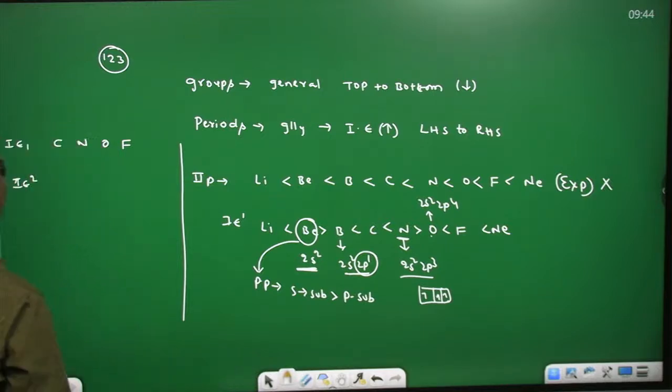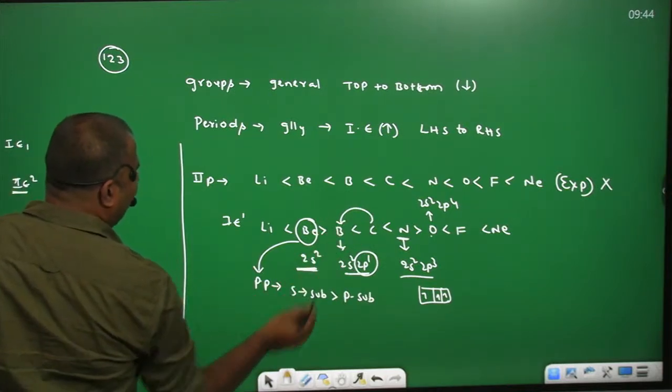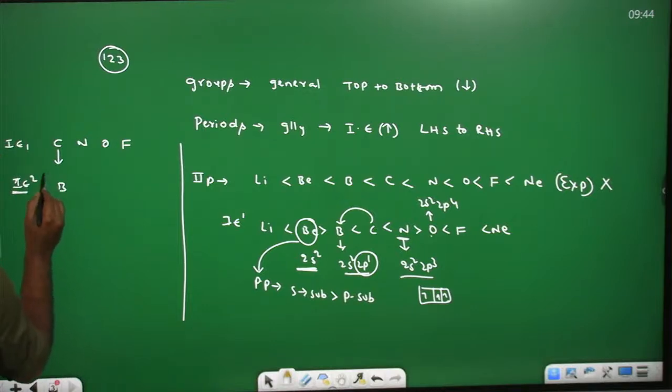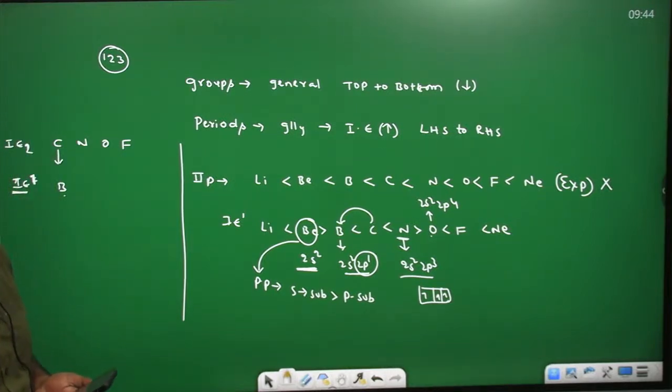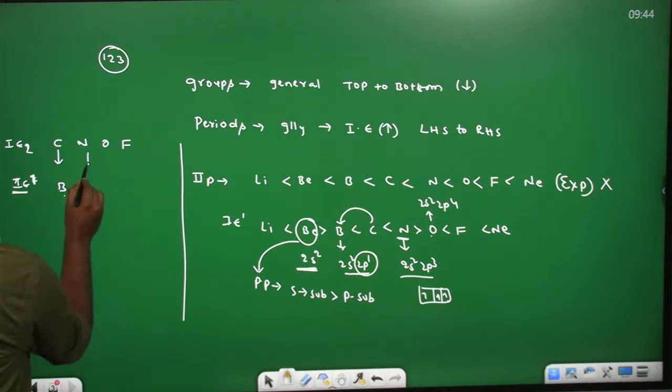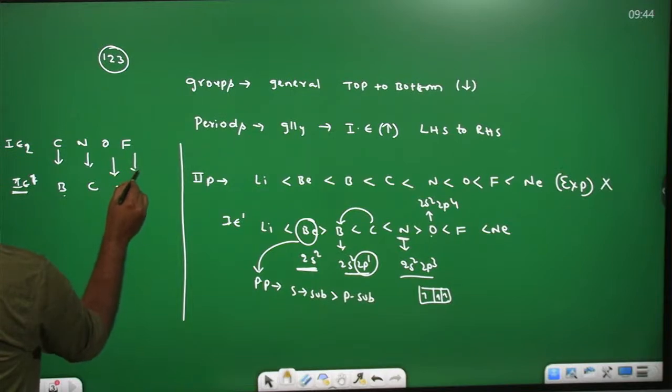That means if I need to find IE2 of these elements, I need to write one element before it. Before carbon, you can write boron. That means IE1 of boron equals IE2 of carbon. Now nitrogen becomes carbon, oxygen becomes nitrogen, fluorine becomes oxygen.